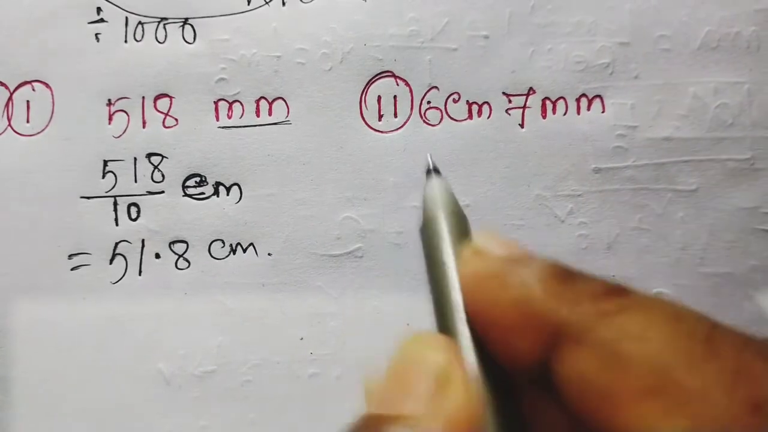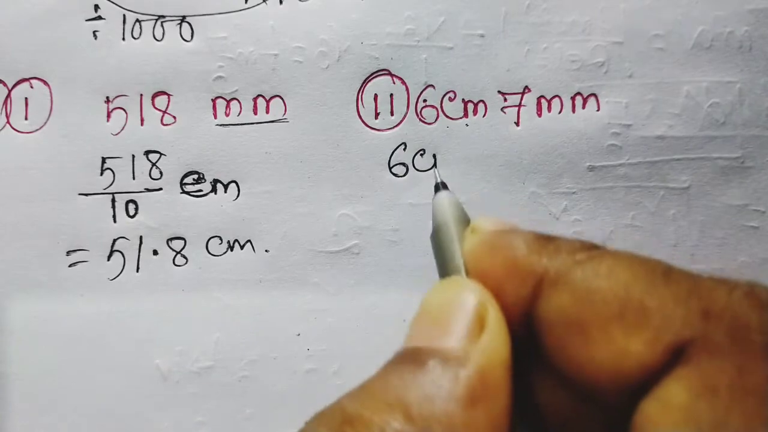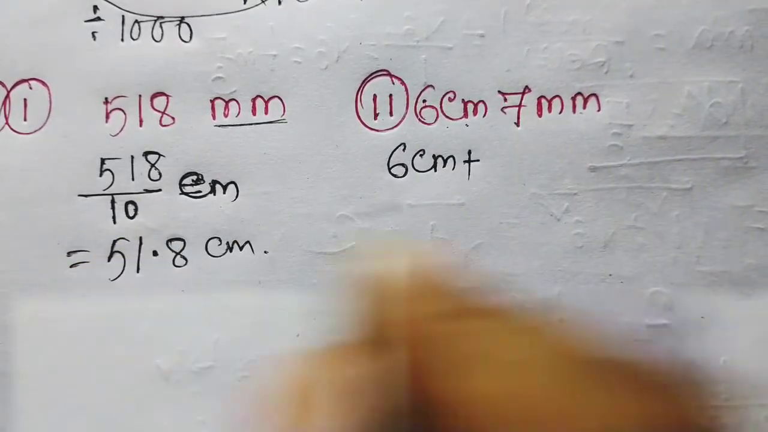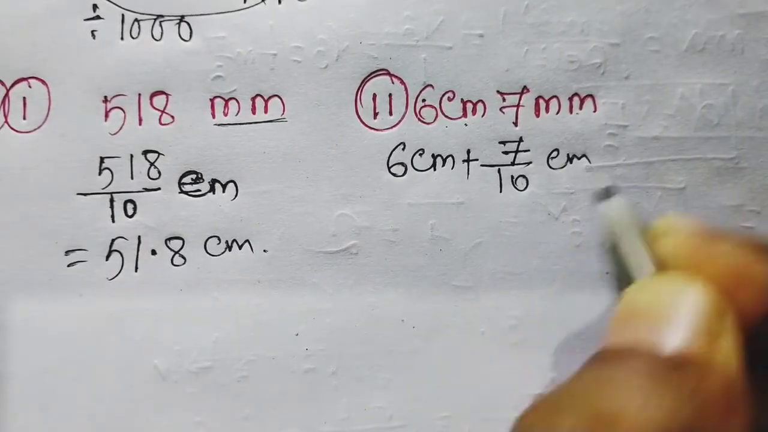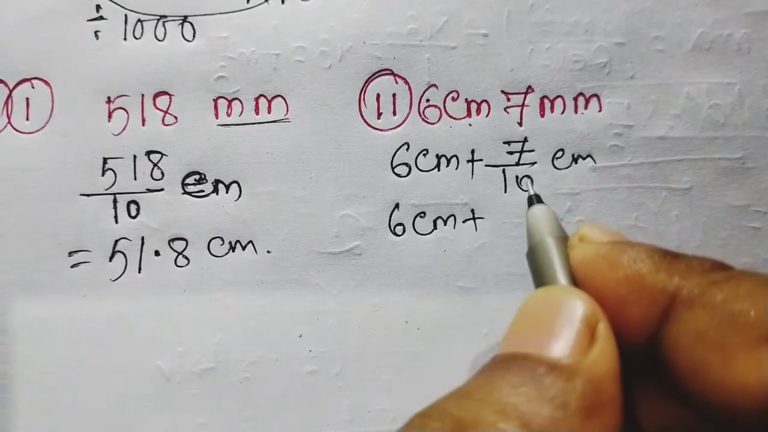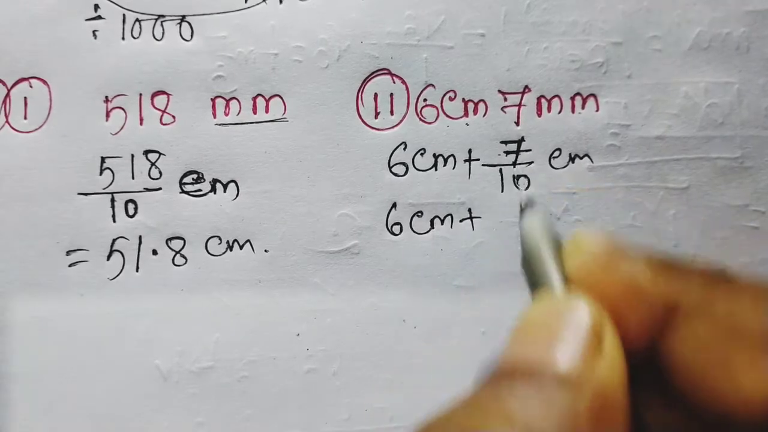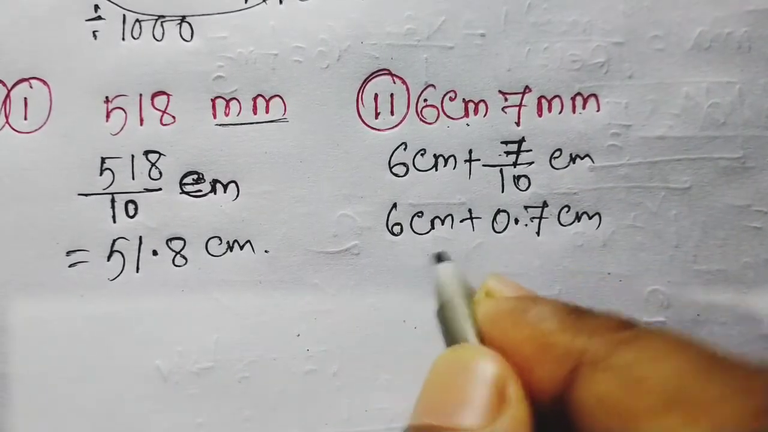Now try to solve this question. Here is 6 centimeter, already in centimeter. Now here plus 7 millimeter. 7 millimeter means 7 by 10 centimeter, so 6 centimeter plus 7 by 10. So we have to put a point before one digit. Here is only a single digit, so 0.7 centimeter. Now add them simply.